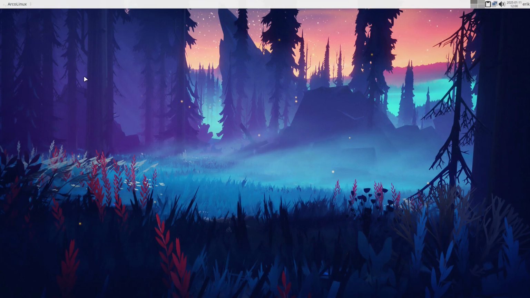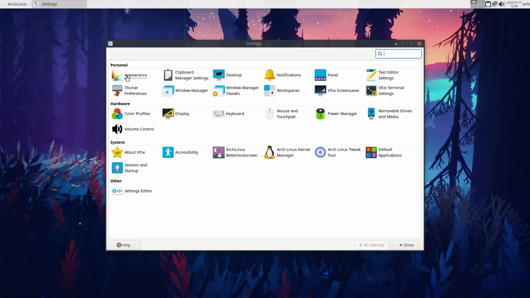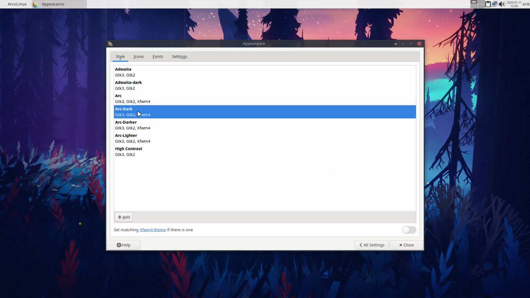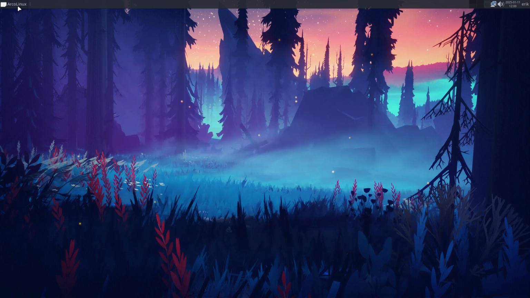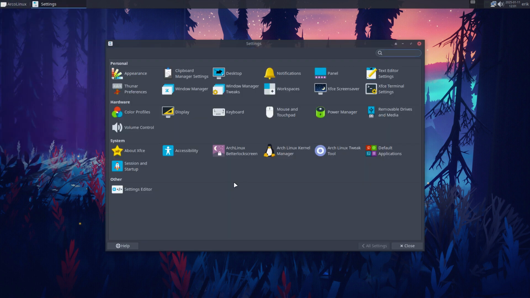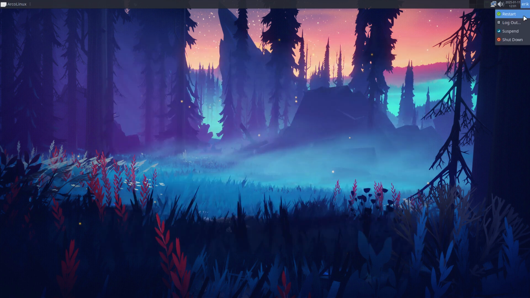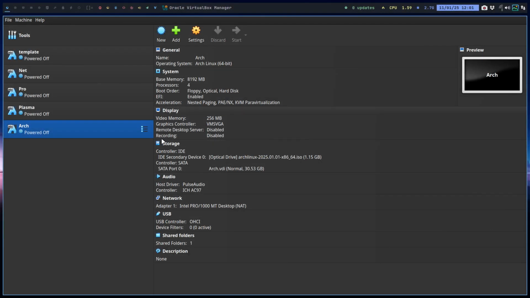Ta-da. And it's fun to theme things. Right, that one, sure, close. And there we go. Well, not yet, but you know the drill. You just go rice whatever you like to have as a desktop or tiling window manager. Enjoy the AKM and have fun. Cheers.